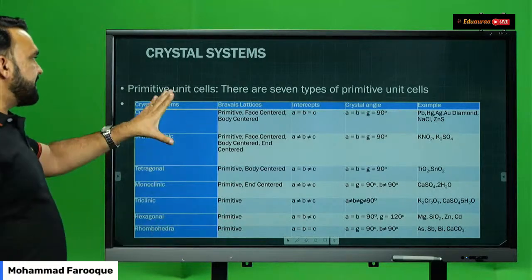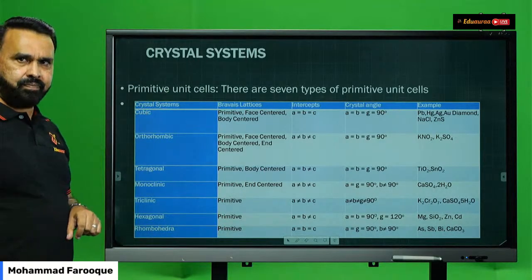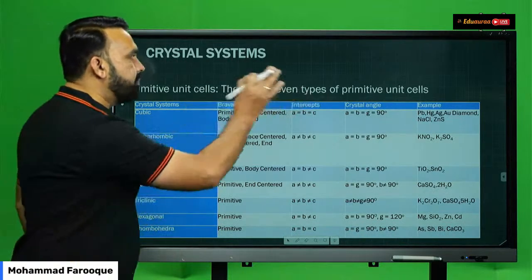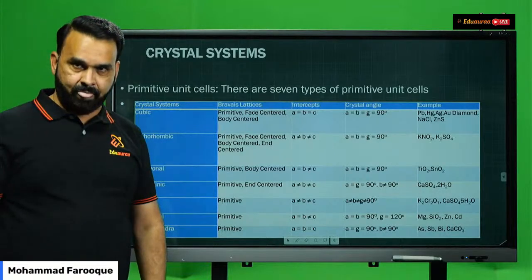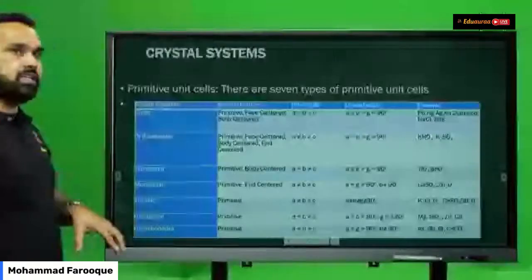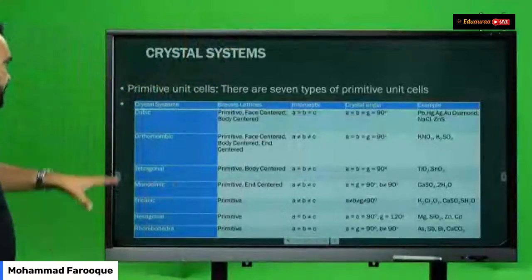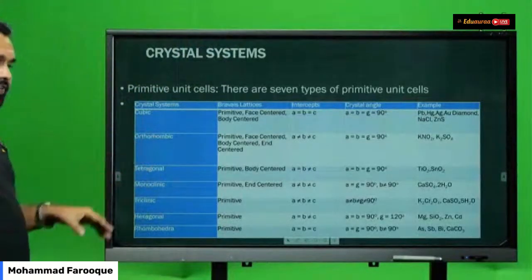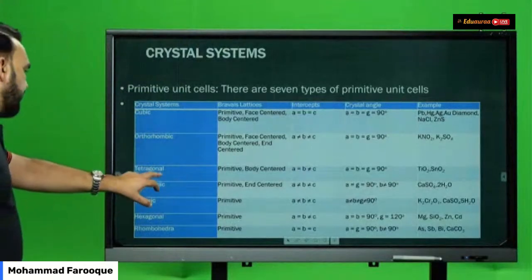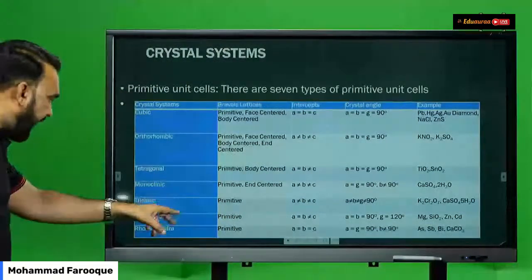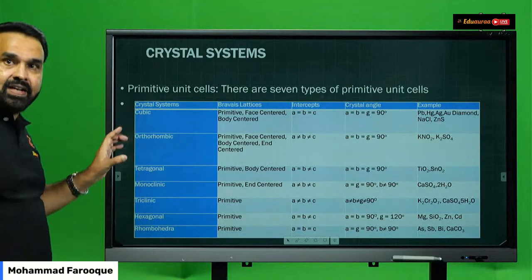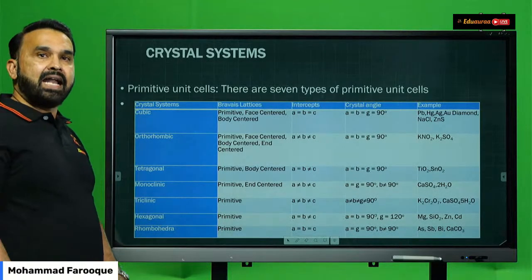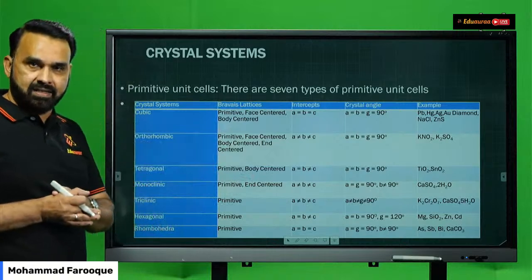So first let us go into the classification of primitive unit cells. You can see that there are 7 types of primitive unit cells. Now this table is of great importance to you, students. These are the 7 types of primitive unit cells, or 7 types of crystal systems: cubic, orthorhombic, tetragonal, monoclinic, triclinic, hexagonal, and rhombohedral. These 7 crystal systems have only lattice points at the corners of the unit cell.